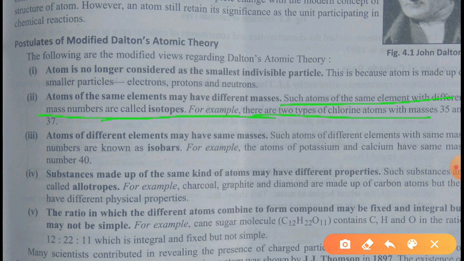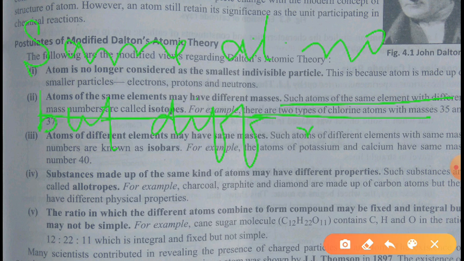Atoms with the same atomic number but different mass number, such type of element is called isotopes.